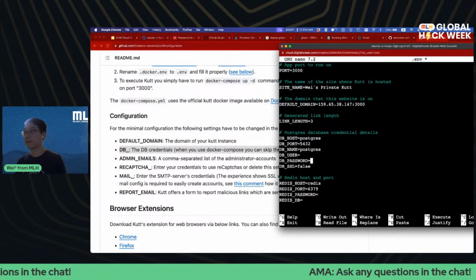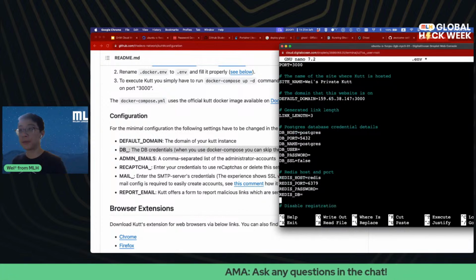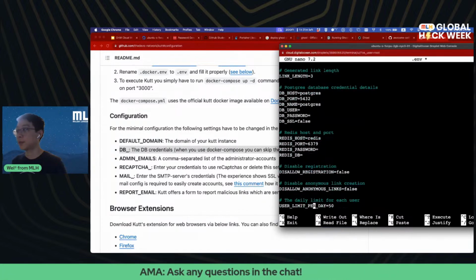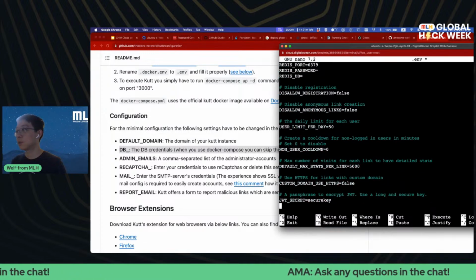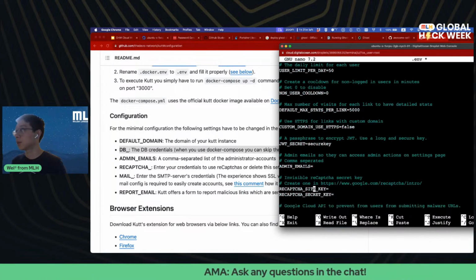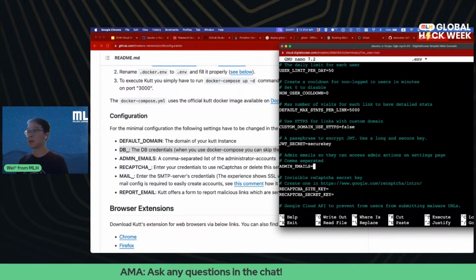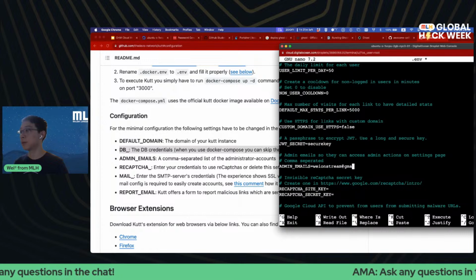And then we have admin, disallow registration. All right, there are so many environment variables here to fill. I'm going to put my Gmail for now as the admin email.